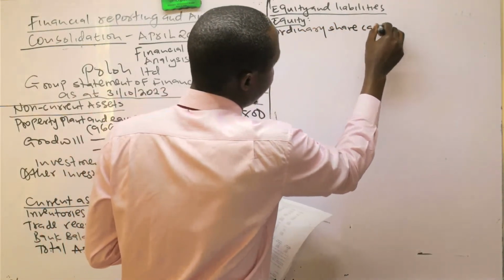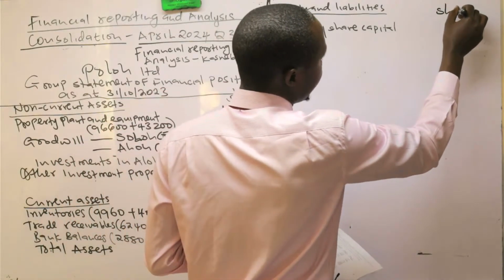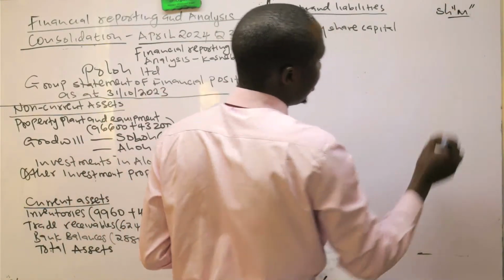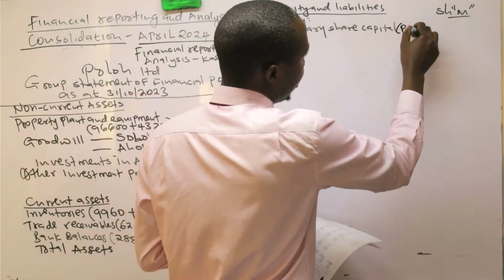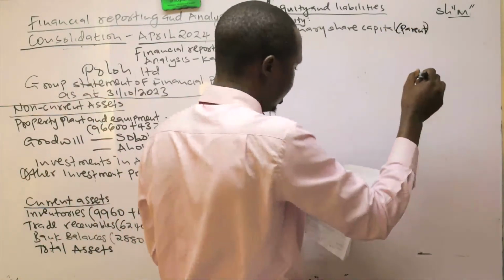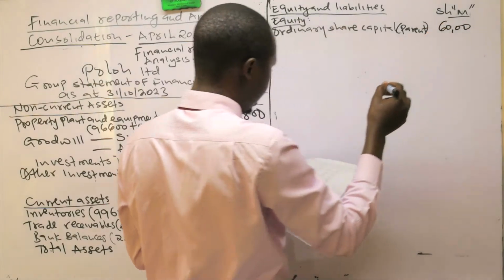Here we have shillings in million. Ordinary share capital, you pick for the parent only. That is 60,000. This is a free mark.